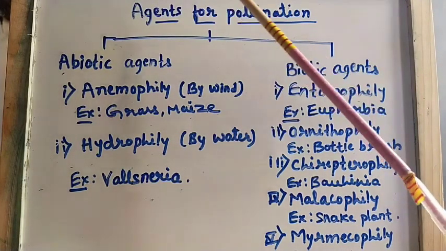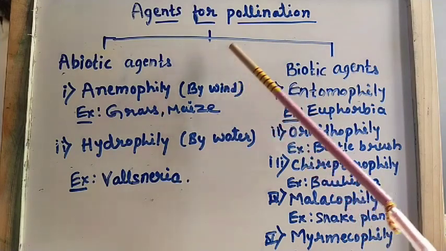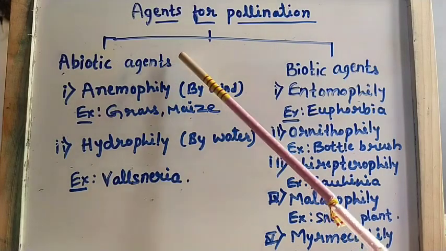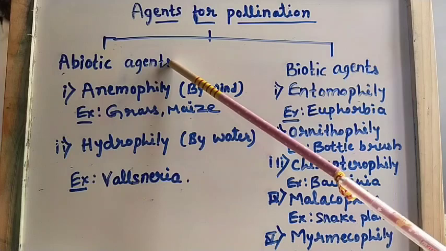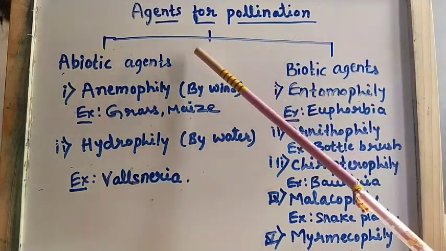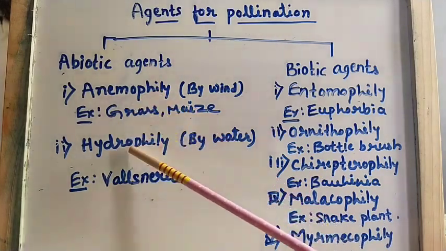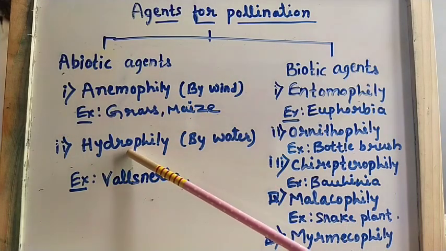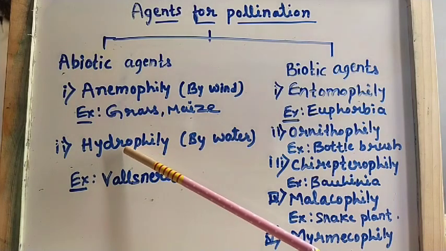Agents for pollination are broadly classified into two categories. The first is abiotic agents and the second is biotic agents. Again, in abiotic agents we have two different types: the first is anemophily and the second is hydrophily.